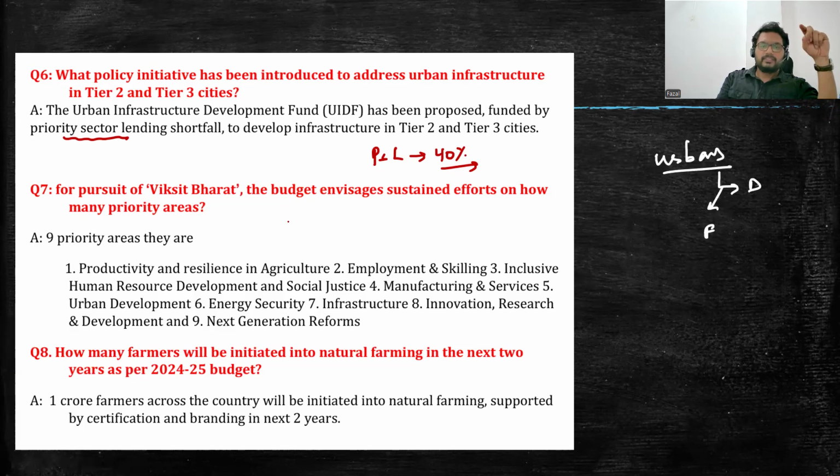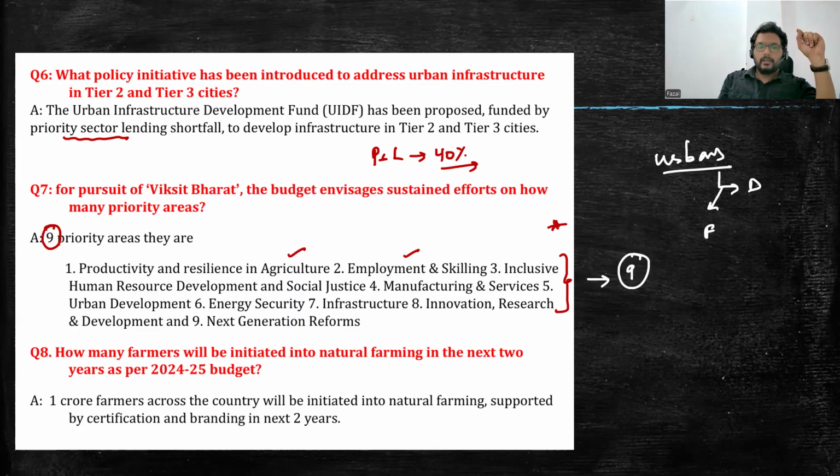Next, question number 7. In pursuit of Viksit Bharat, the budget envisages sustained efforts on how many priorities? So 9 priorities are there. It is very easy. One is agriculture, second is employment, third is HRD, fourth is manufacturing, fifth is urban development, next energy, next infrastructure, innovation, research and development, and next-generation reform. So I suggest all my students go through these 9 important priorities. He will directly ask in the exam which of the following is not a priority, or which of the following is a priority. So you have to go through this.